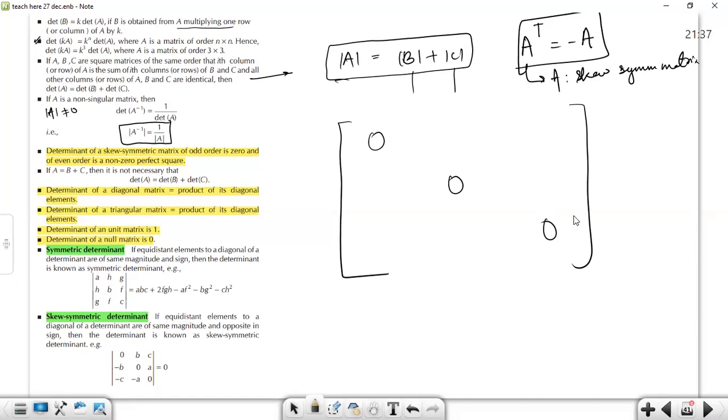So this particular matrix will look somewhat like this. There will be opposite signs with respect to the diagonal, and the principal diagonal will have zero elements. So this is how a typical skew symmetric matrix looks.